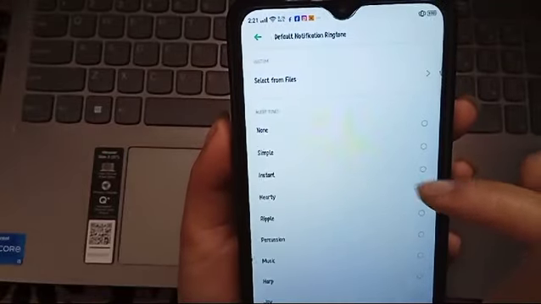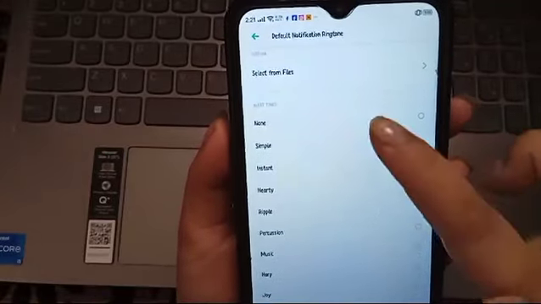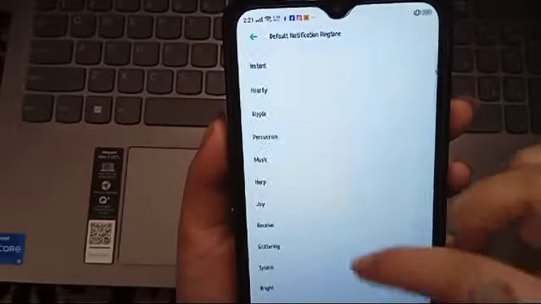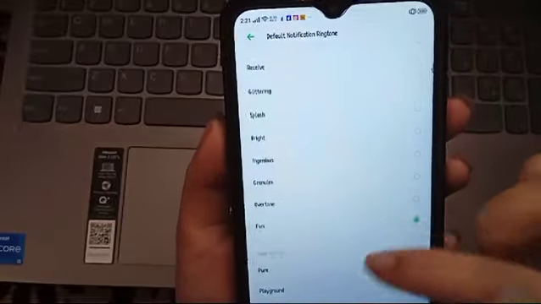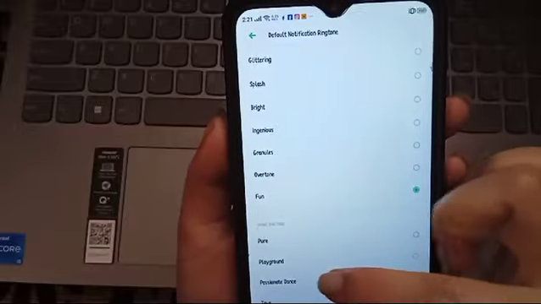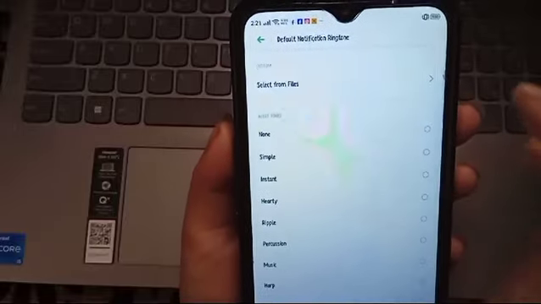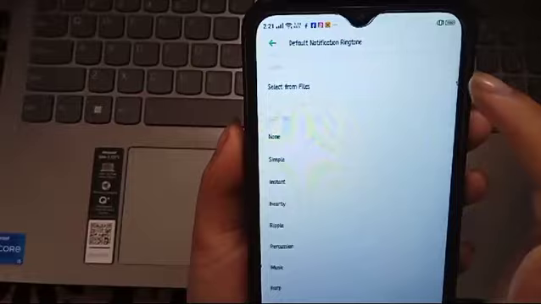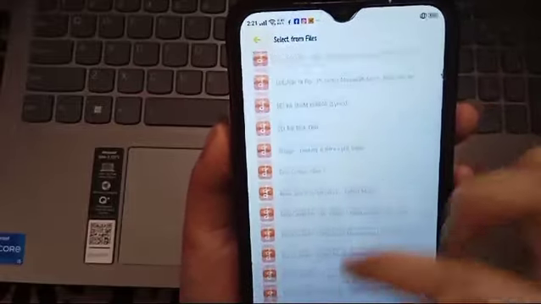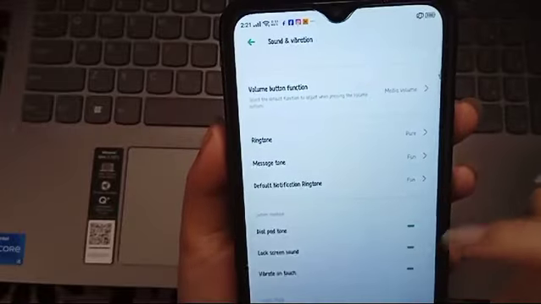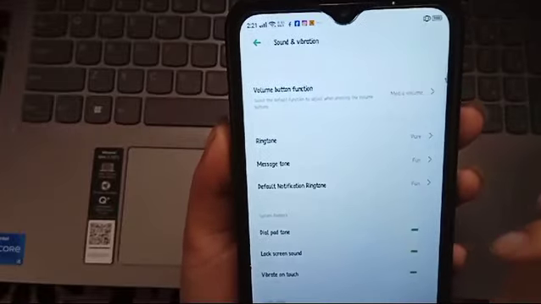For these default ringtones, you can choose here, or if you want to choose from the ringtones on your phone, you can, or here you can select from files if you want to add your own audio. So the same here, and for message tone also.